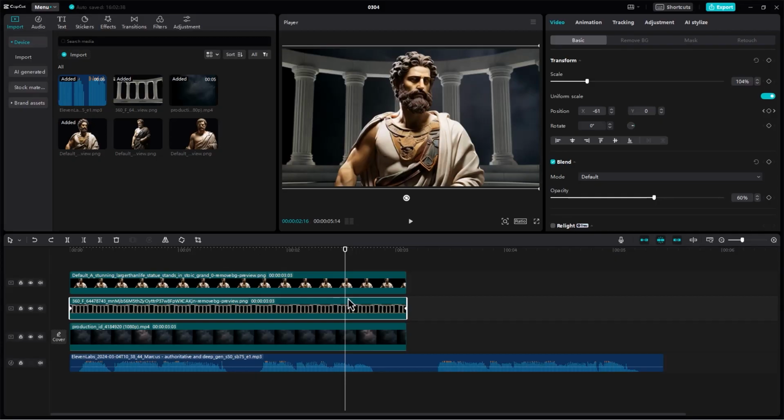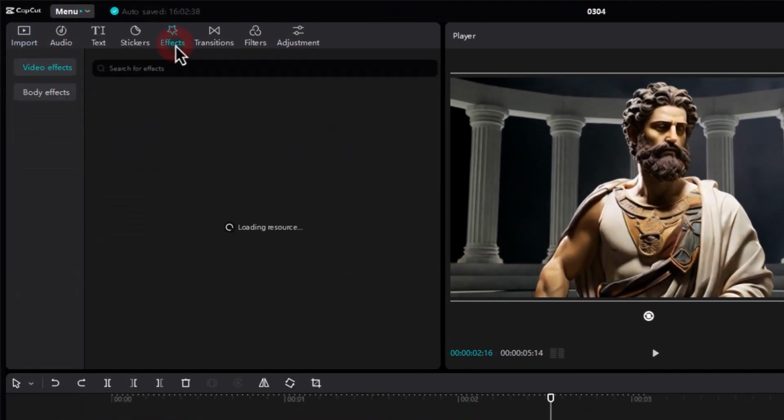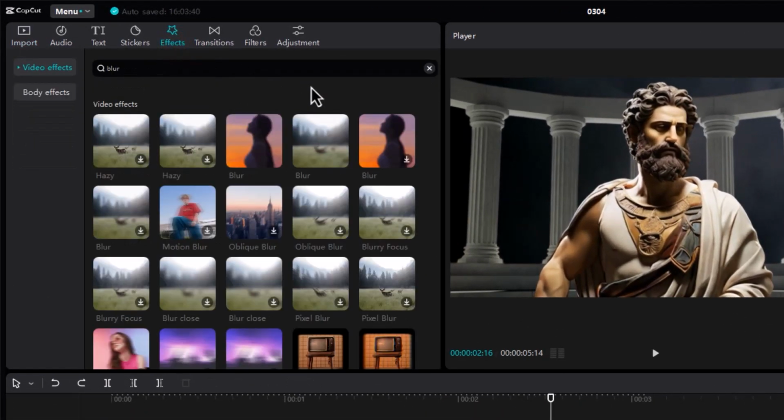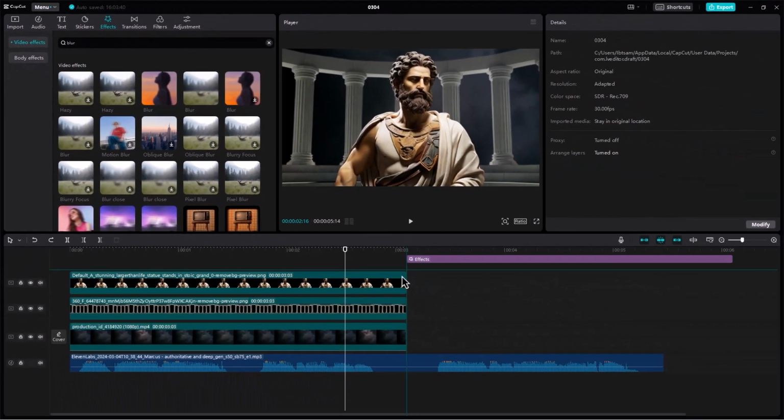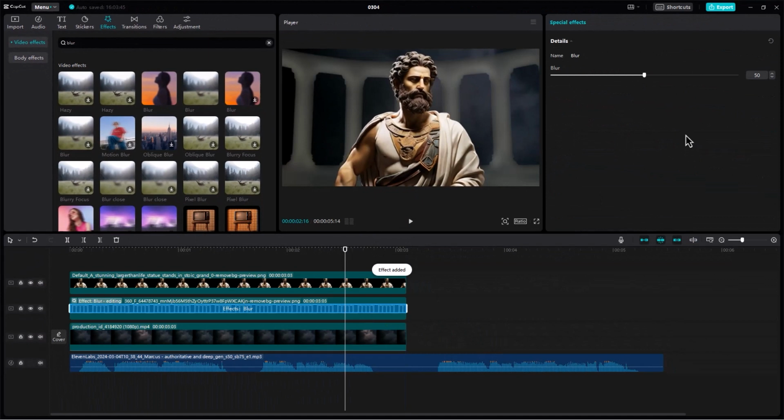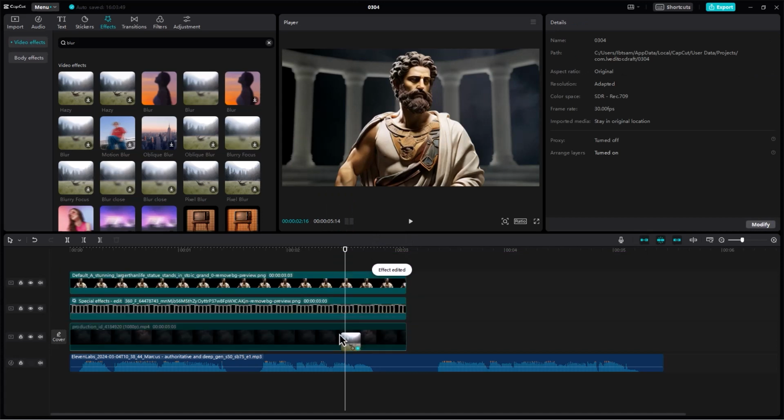Now, to make the background more realistic, we need to add a blur effect. Click on the Effects option from the top menu bar. Then search for the blur effect. Once you find it, click and drag it to the picture of the Roman pillars. From the right side panel, adjust the opacity of the blur. You can also add the blur effect to the background video.